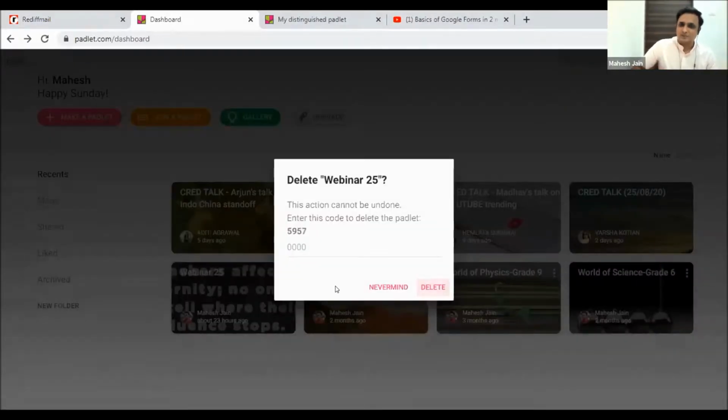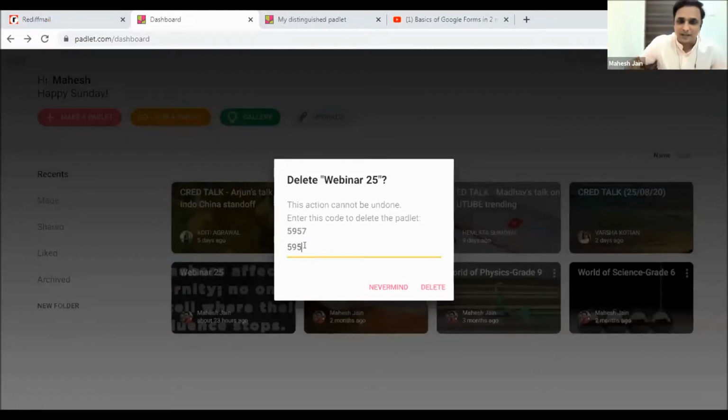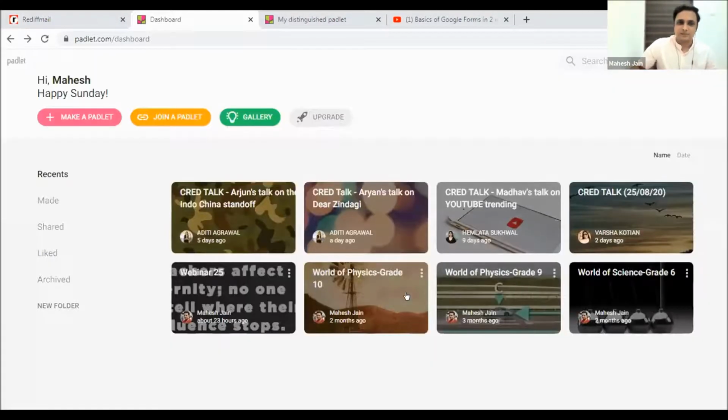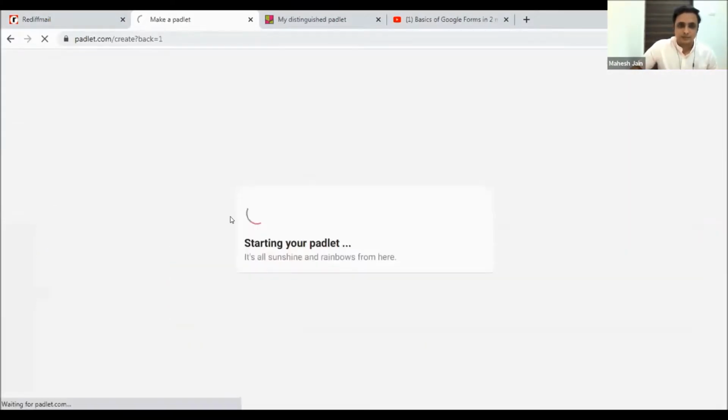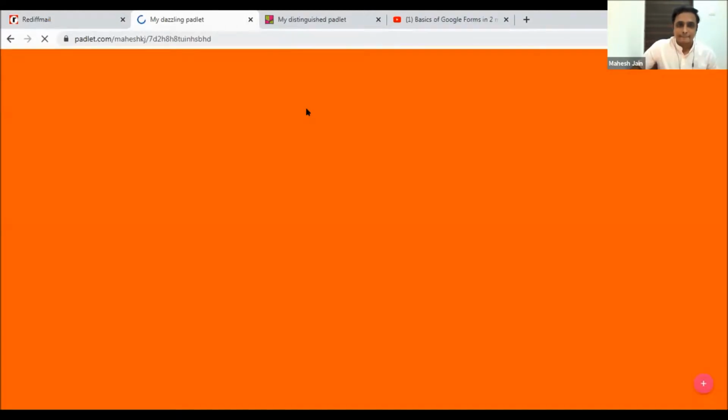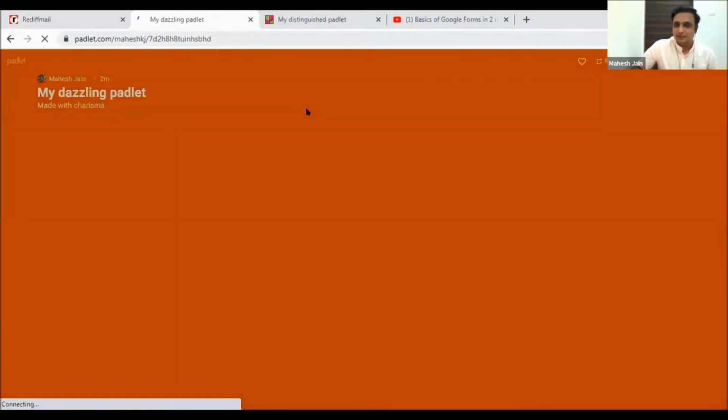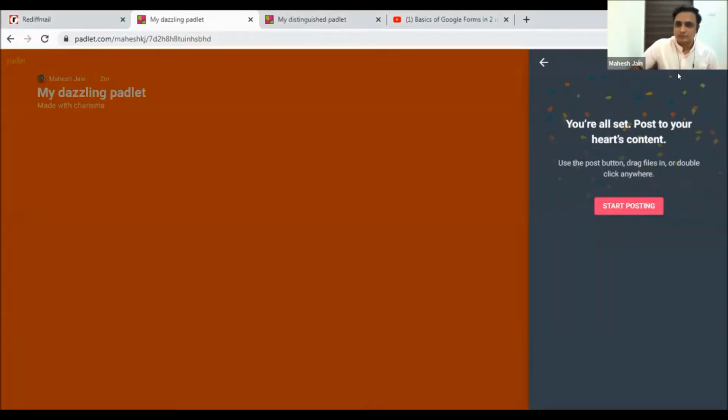Great. So this way, when you start, you will understand how Padlet can be utilized, and you can go ahead. You can see Padlet is available now to me, my dazzling Padlet, and now I'll share it with you.